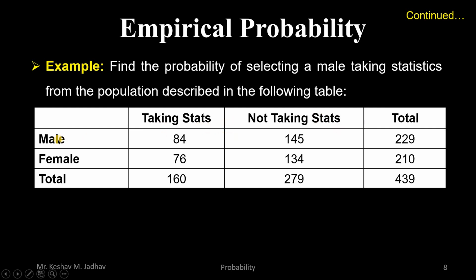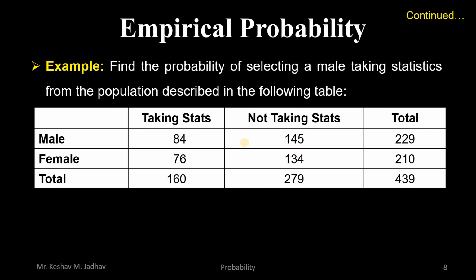Out of 439, 229 were male and 210 were female. Out of 229 males, 84 will take the statistics subject and 145 will not. And out of 210 females, 76 will take the statistics subject and 134 will not select it.